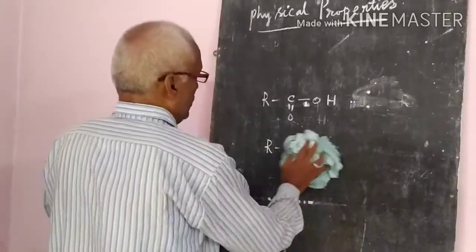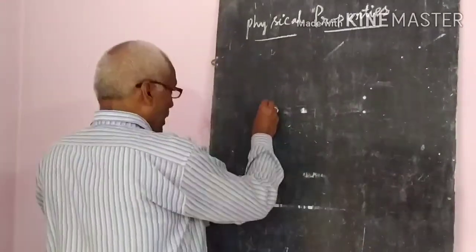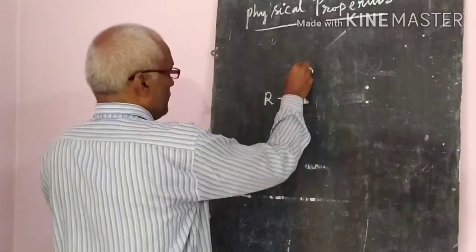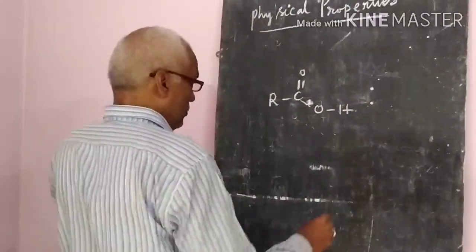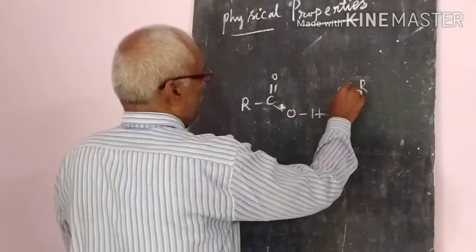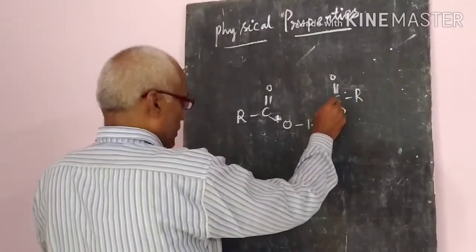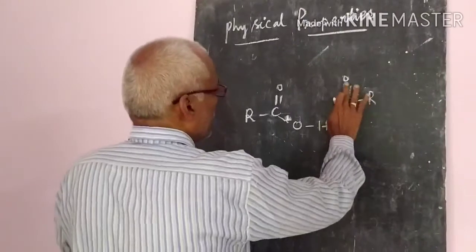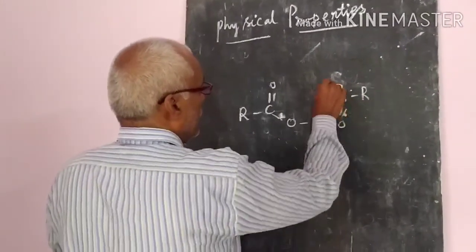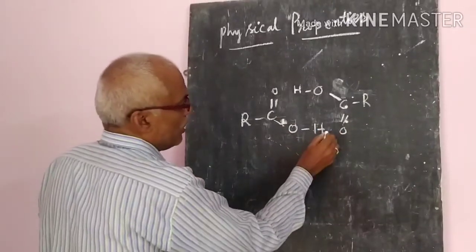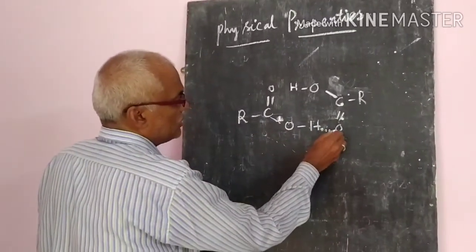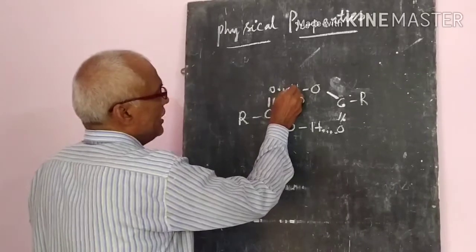If you want, we can write it very clearly: this is one molecule, R C double bond O, and OH; the other molecule is written here. That means there is a bond formation between this oxygen and this hydrogen.